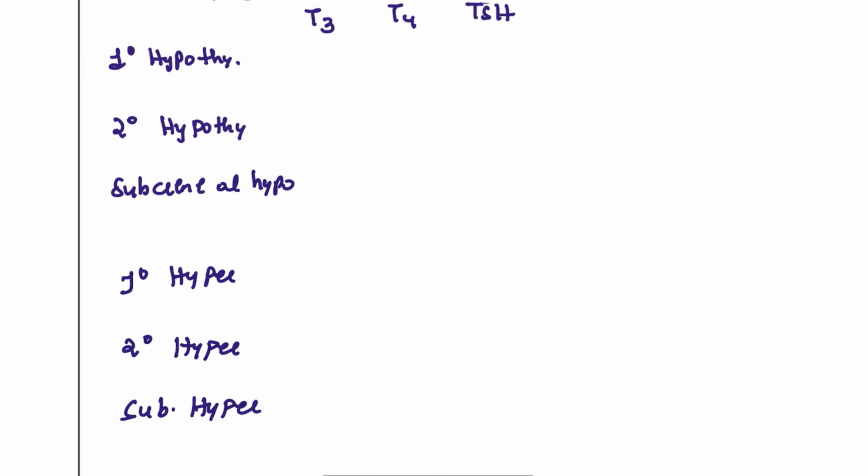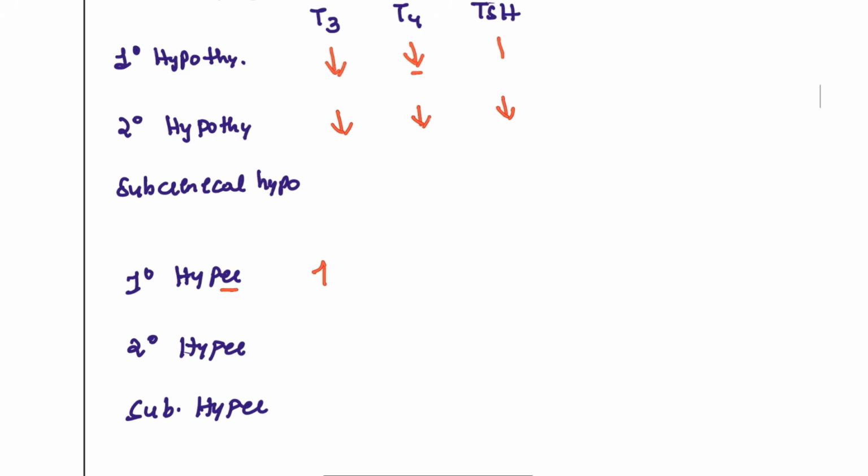So in primary hypothyroidism patients, T3 and T4 are decreased. So the gland is not producing these hormones. If it is not producing, by negative feedback TSH will be increased. But over time, the gland will understand, okay, the thyroid is deficient. So everything will be decreased here. Same as hyperparathyroidism also. Hyper means producing more and more.